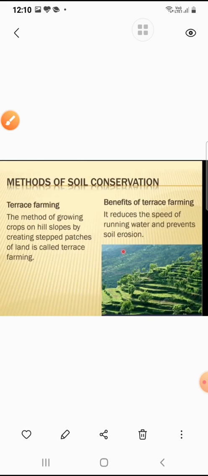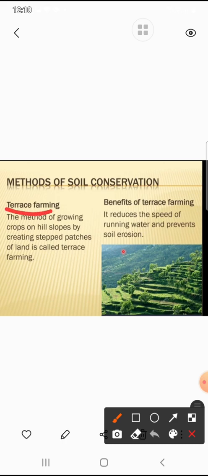Next method is terrace farming. The method of growing crops on hill slopes by creating stepped patches of land is called terrace farming. And what are the benefits of terrace farming? It reduces the speed of running water and prevents soil erosion.